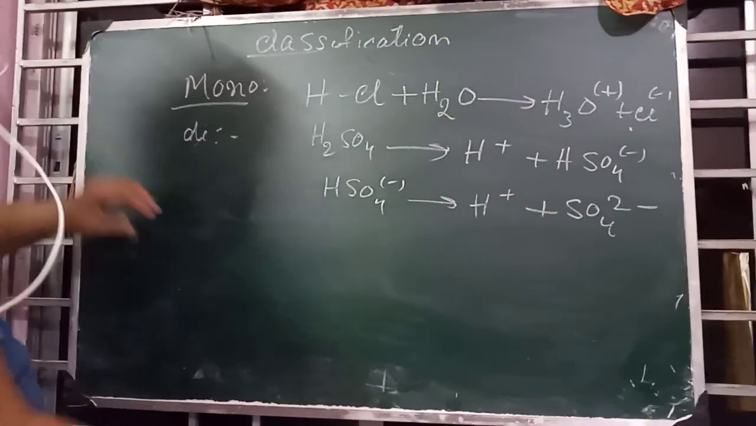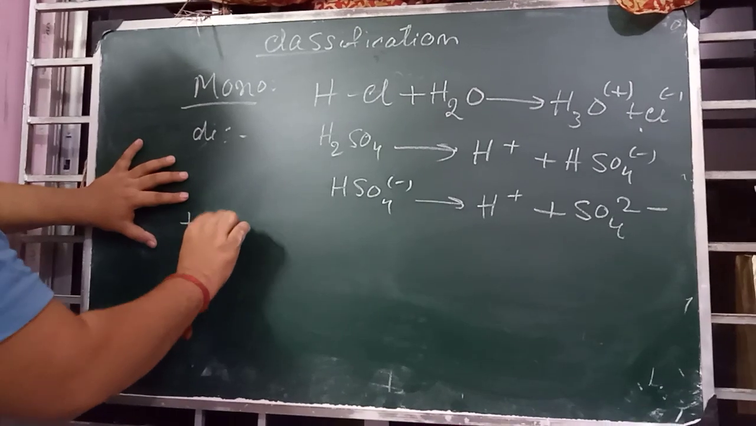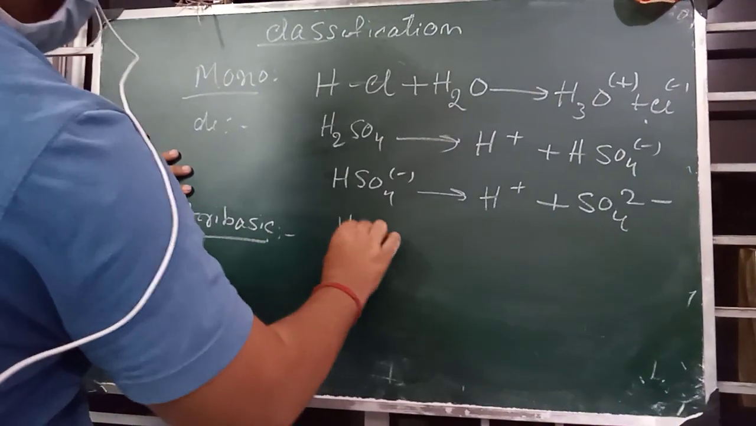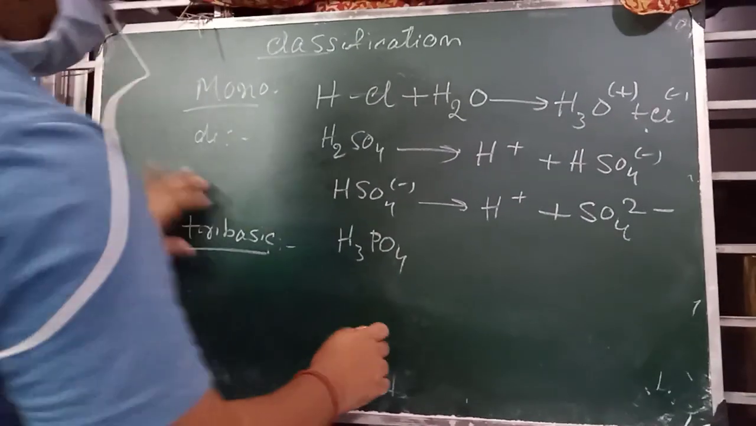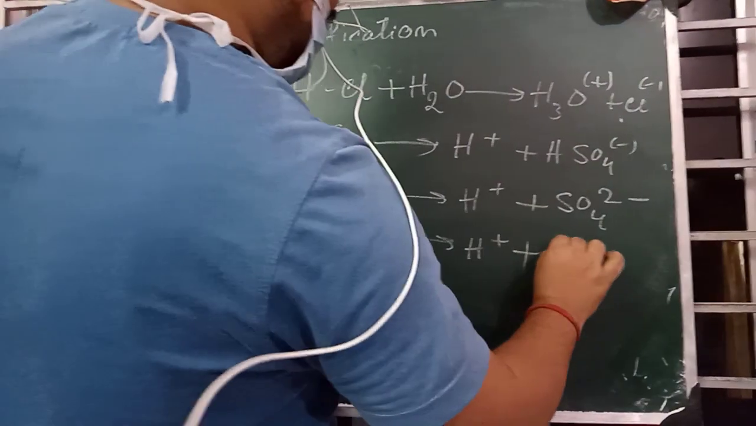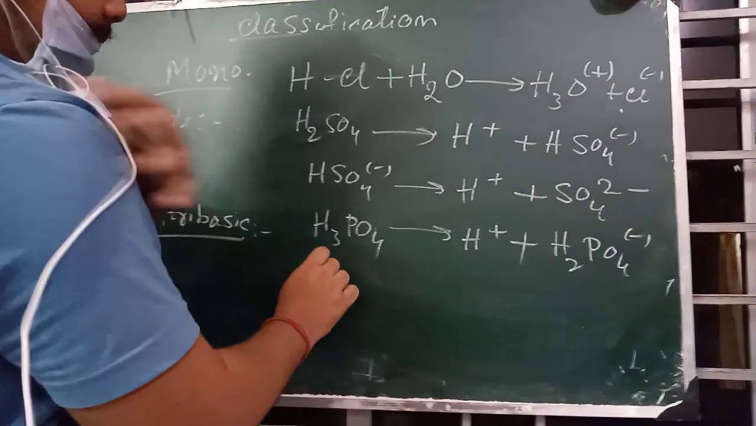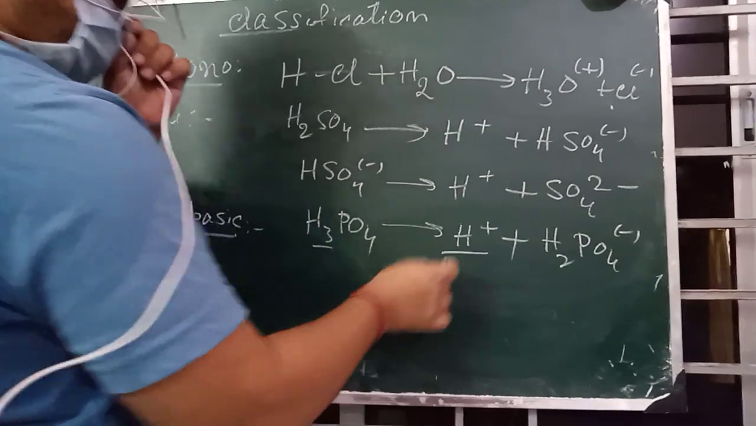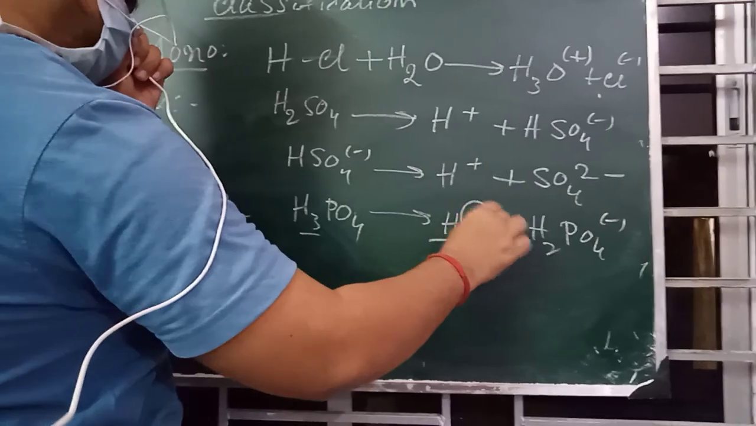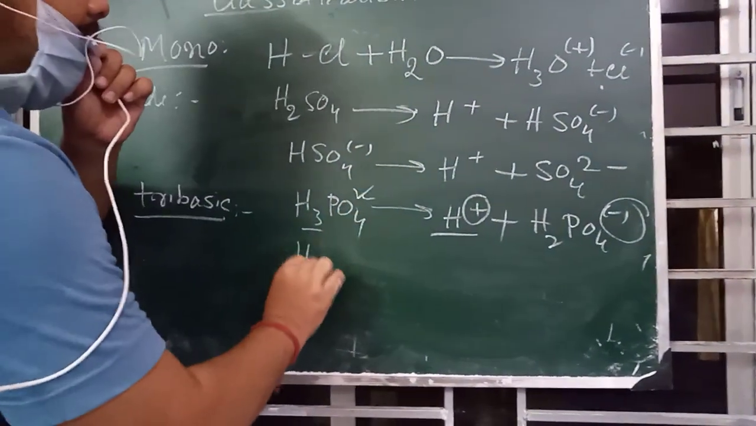Then triacid, H3PO4, which will dissociate like that, H plus and H2PO4 minus. Make it simple. How many hydrogens are present? 3. One hydrogen is ionized, then 2 are left, plus one generation of plus charge. That means there has to be a generation of one minus charge because the compound is neutral.